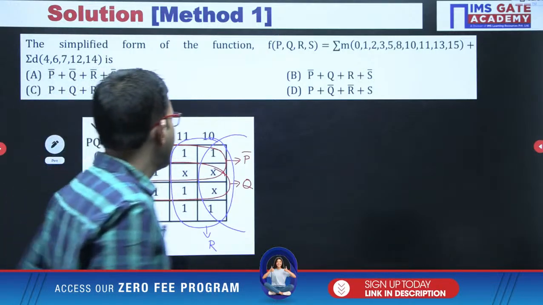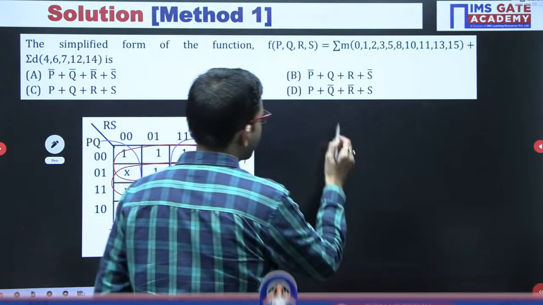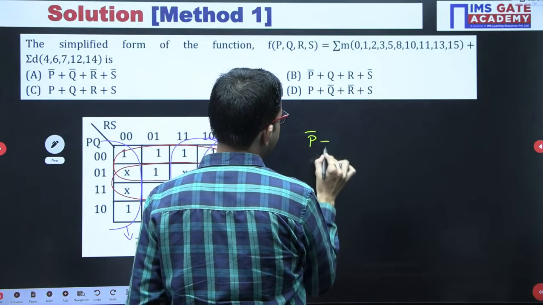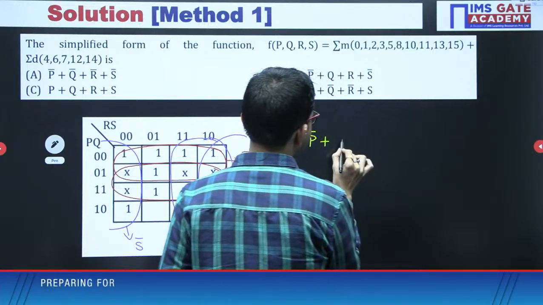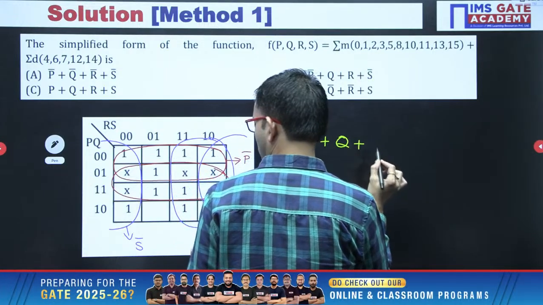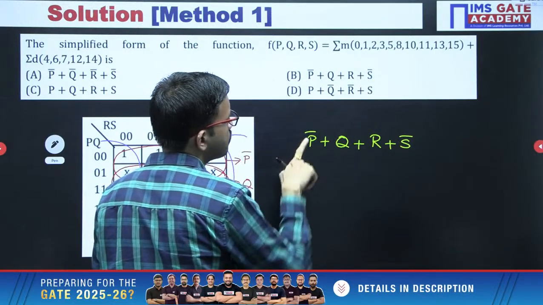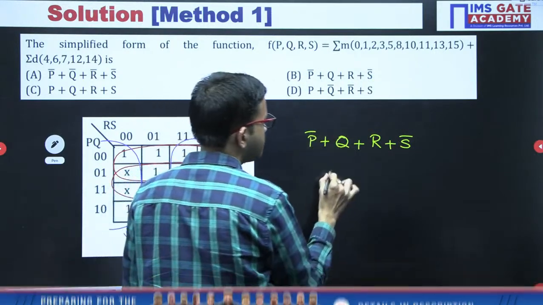That's all. Now whatever we have got here, we have to sum together. Like here you are getting p bar plus q plus r plus s bar. Yes, that is there in option B. P bar, S bar, Q R.